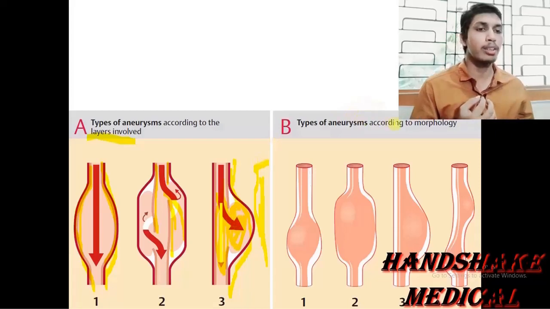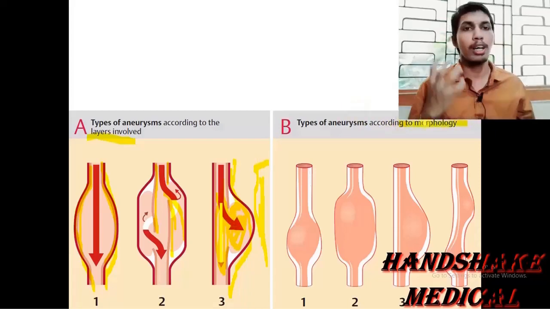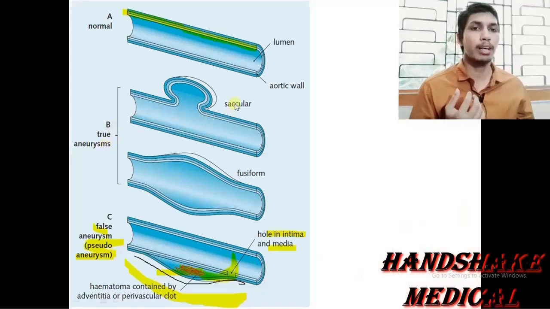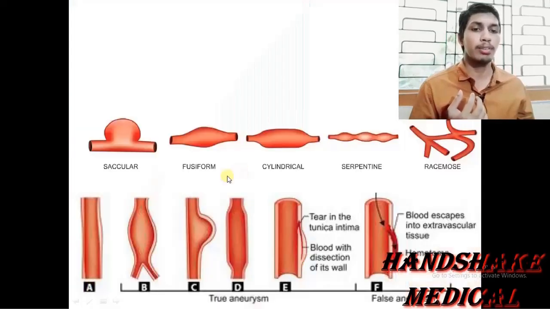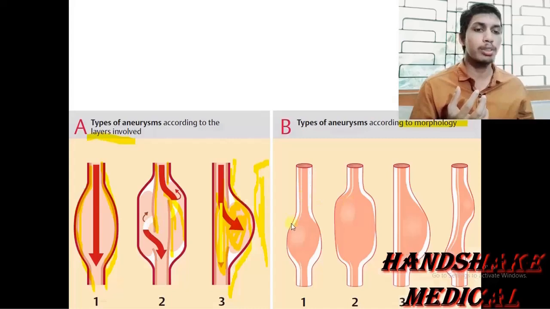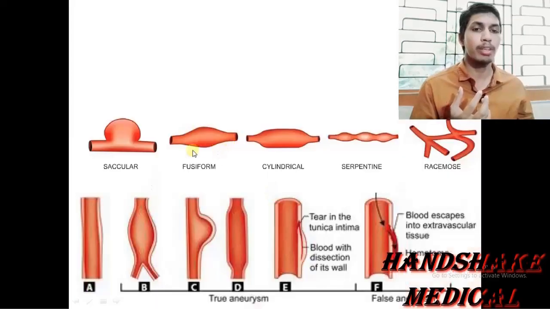Now coming on to the aneurysm based on the morphology, gross appearance, or the shape and size of the vessel. Number one, we have discussed that the true aneurysm may be saccular or fusiform. Likewise here we would study: this one is the normal blood vessel, all the walls are intact. Second one is the fusiform. What would happen? There is a formation of a spindle shaped, ovoid or fusiform shaped dilatation, bulging. So this is the fusiform type of aneurysm.